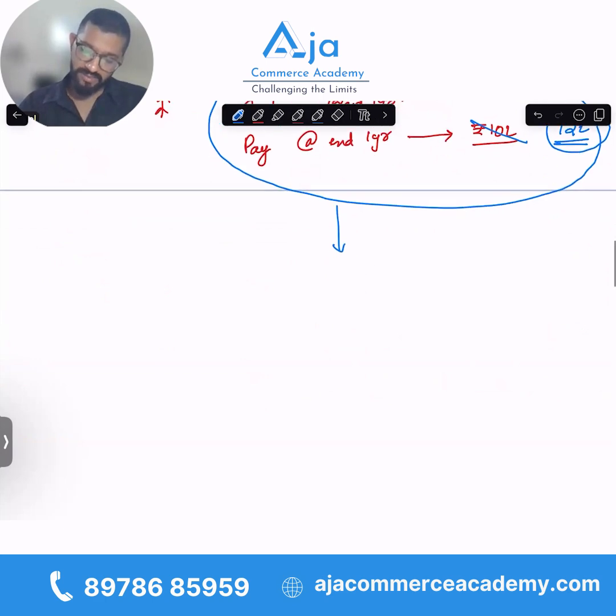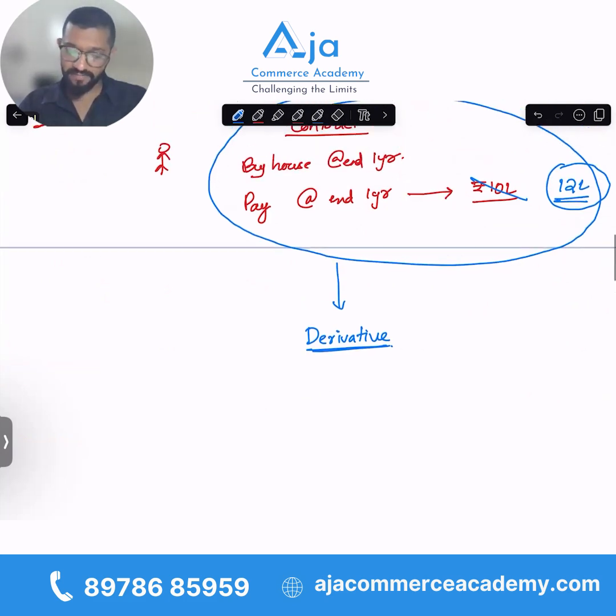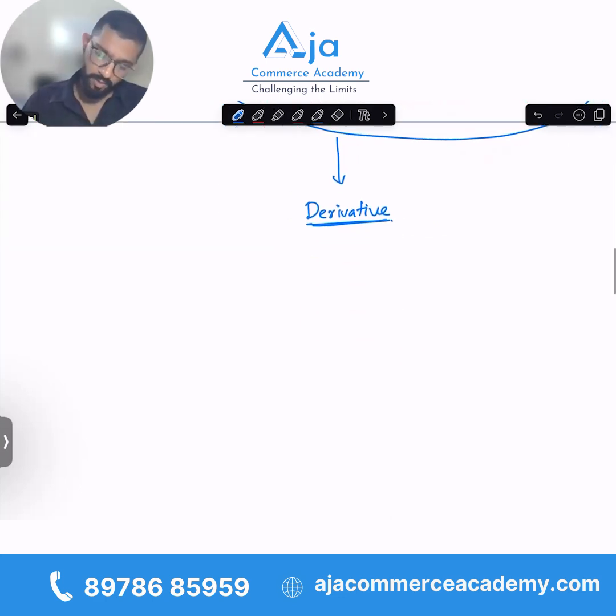Now, this contract comes under the purview of a derivative. Now, let us see the value of this contract is derived from the value of underlying asset, which is the house. And let us see how, when the value of the underlying asset changes, the value of derivative also changes. Okay. Now, we are at year is equal to 0.